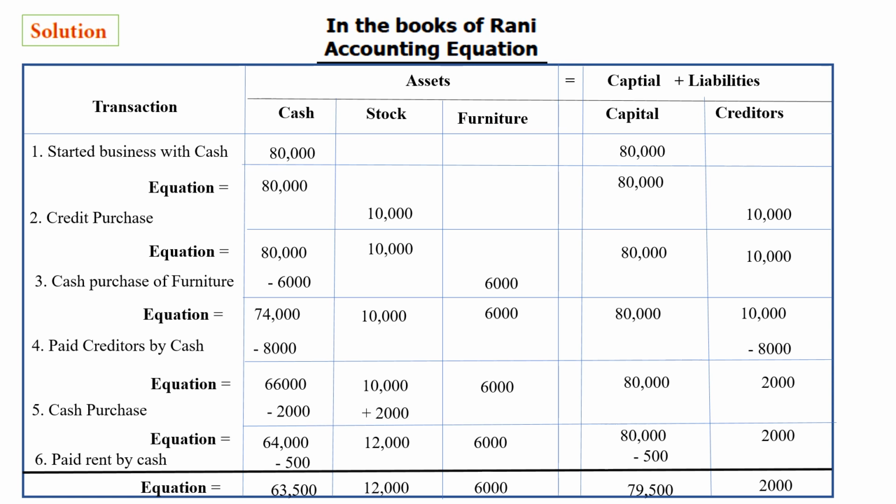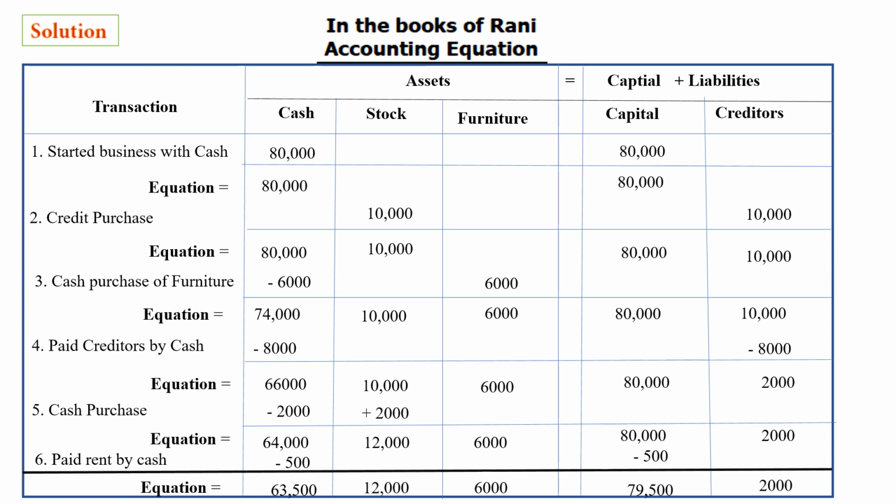So 64,000 minus 500, 63,500, 12,000, 6,000, 80,000 minus 500, 79,500, and 2,000. So in the book you can see the answer.